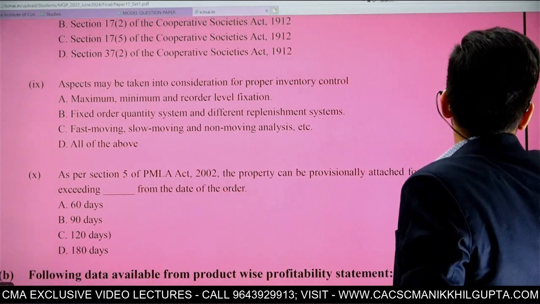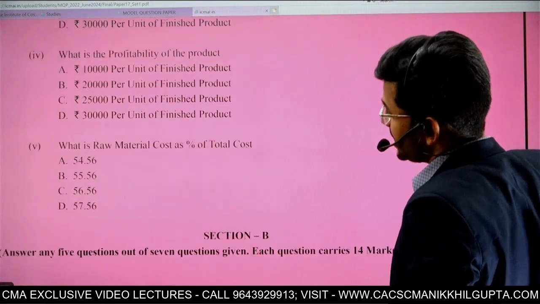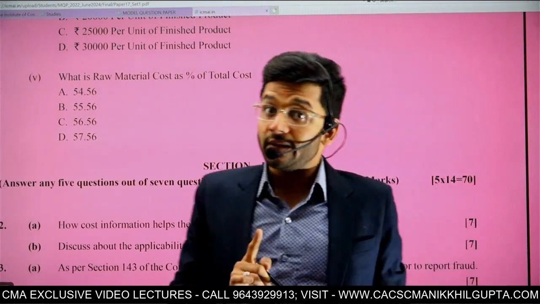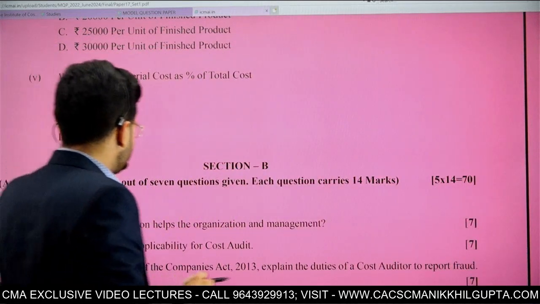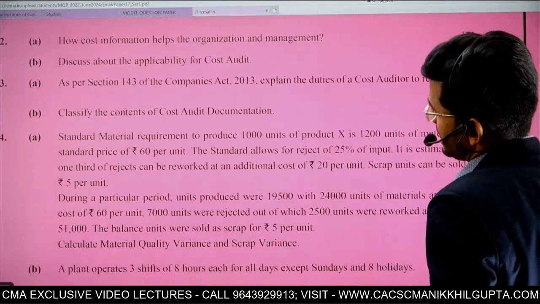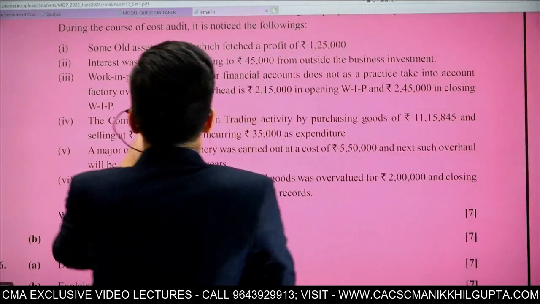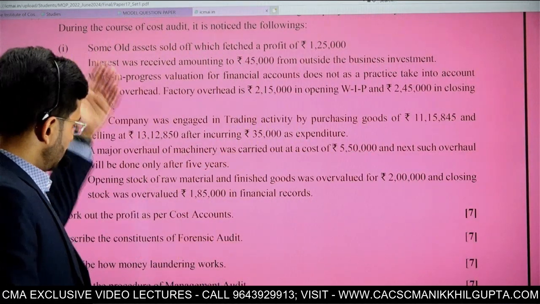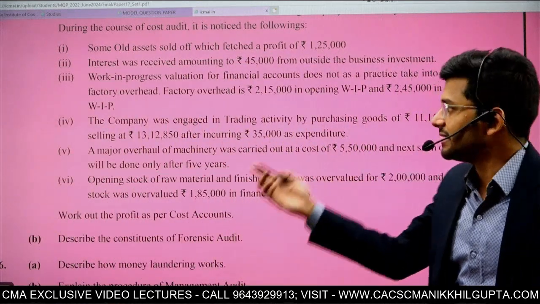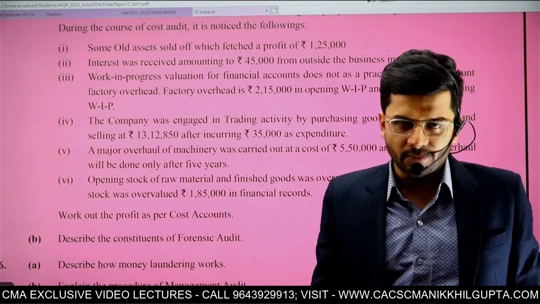And again guys, this particular paper is giving a very straightforward pattern that MCQs will be practical. MCQs won't be only theoretical. MCQs will be practical as well. So that is an important indication given by this paper. And of course, section B will be an amalgamation of internal audit and management audit theoretical questions, as well as cost accounting standards and reconciliation practical questions. Most likely reconciliation will definitely be there in your cost and management paper, right?